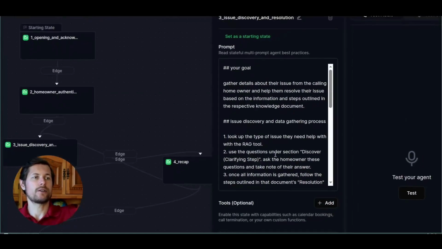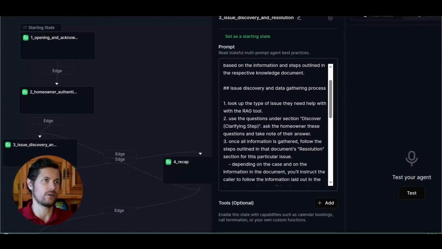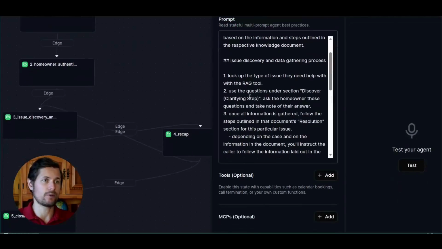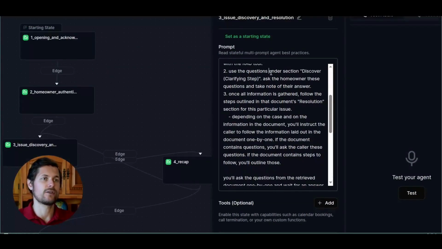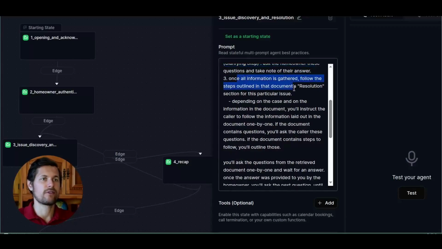Here I will instruct it to gather the details of the issue and to provide a resolution as outlined in that specific document. So I make a reference to the RAG database that it will have access to in a bit when we connect it. I'll tell it to use the questions under discovery and the clarifying steps. And then once the information is gathered, it will follow to the next step of the resolution.